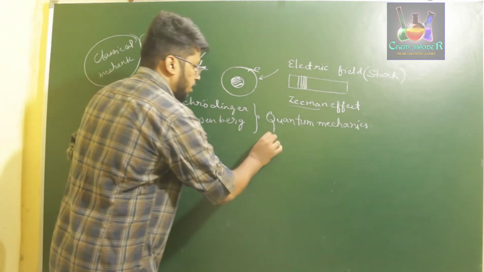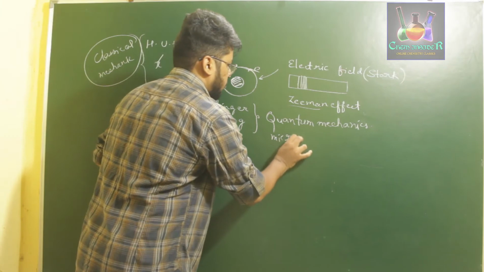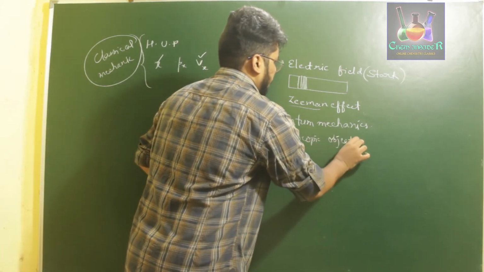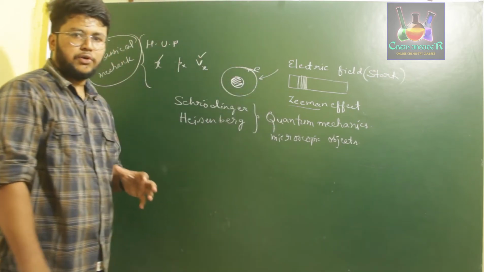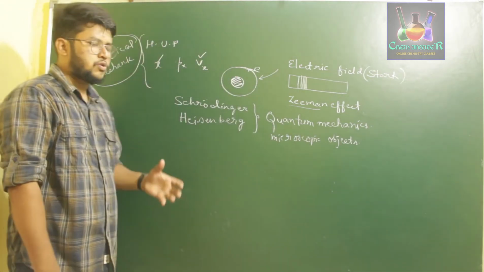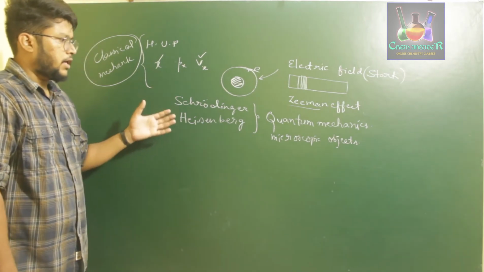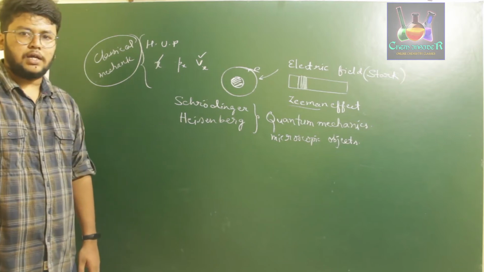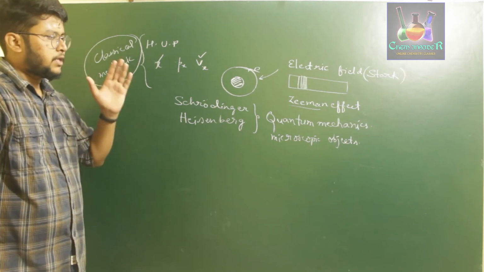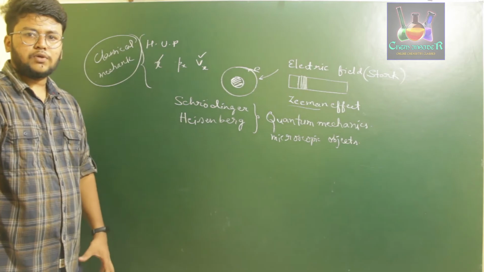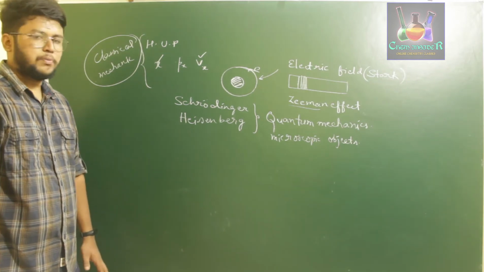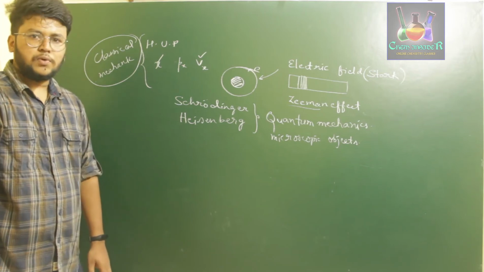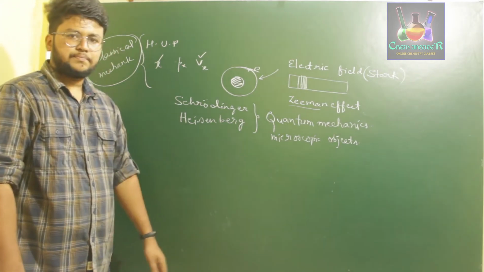So quantum mechanics helps us in studying the properties of microscopic objects. In order to learn about the properties of microscopic objects, Schrödinger and Heisenberg put forth a new theory of mechanics called quantum mechanics. Further, if you apply the same quantum mechanics to macroscopic objects, where the macroscopic objects were just considered as particles but not as waves, that also was explained under quantum mechanics.